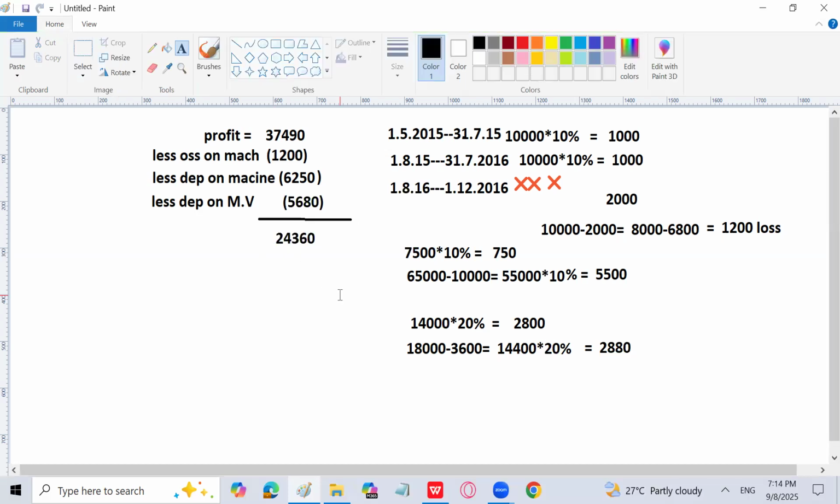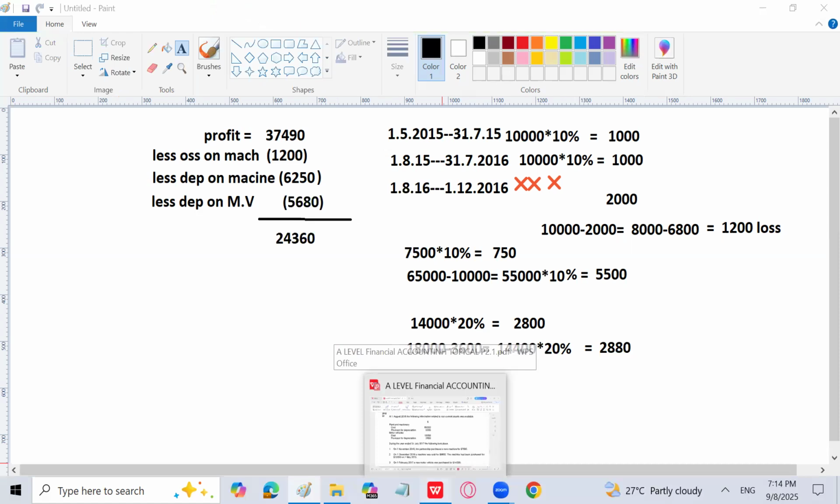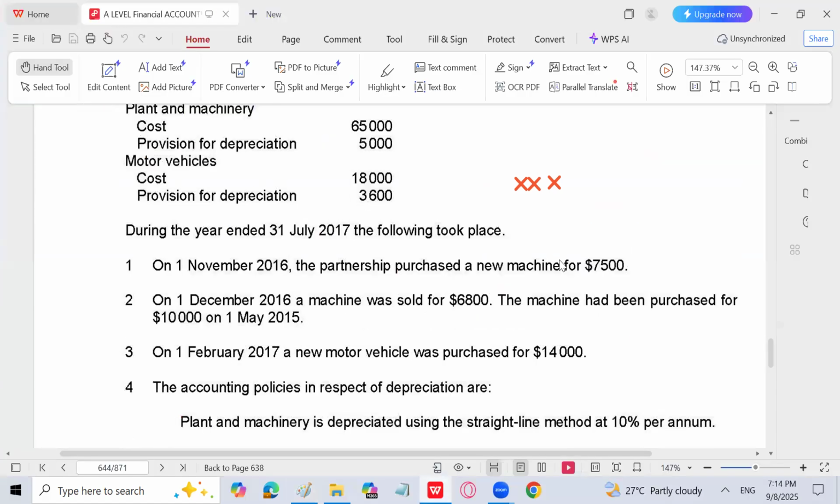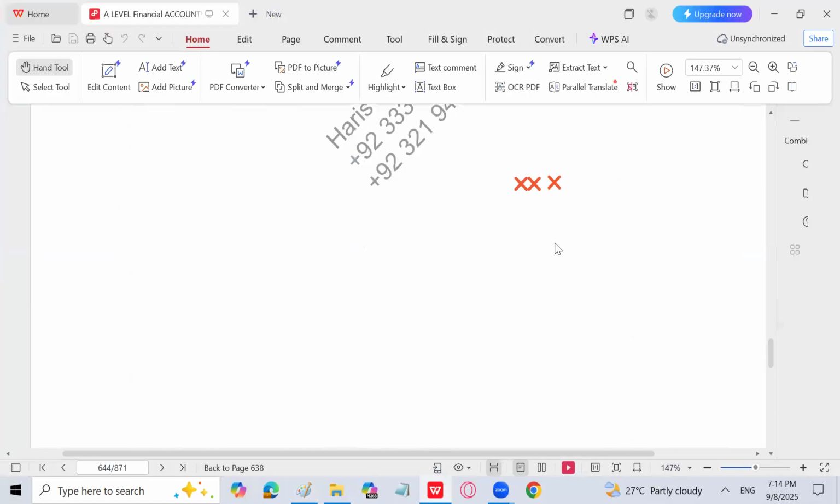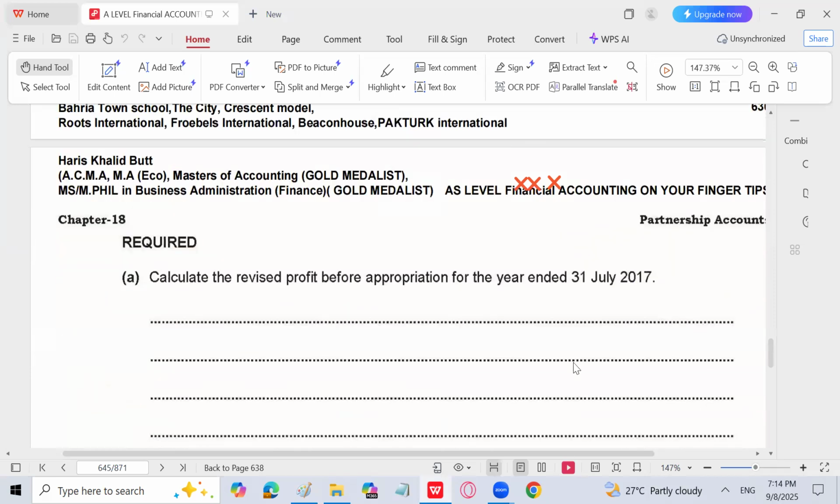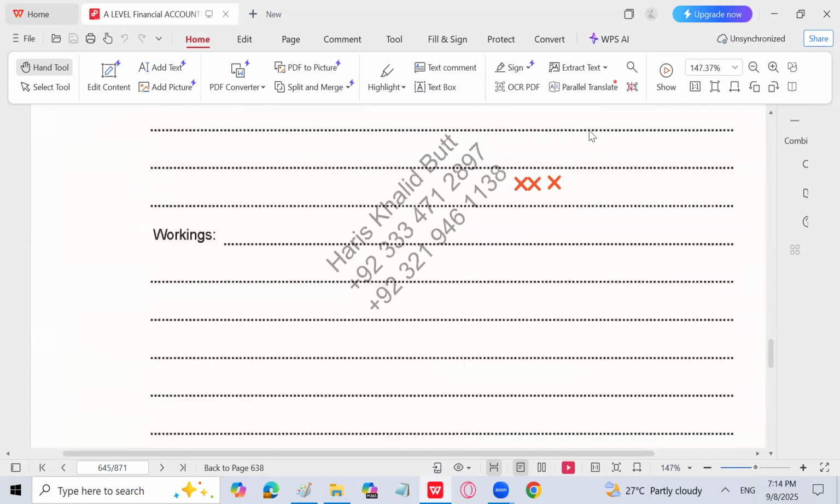Okay. Any problem till here? We are done with that. Now I will move forward. This is the part of the depreciation which has basically come in a question from the partnership. Next part is calculate the revised profit before appropriation. We are done with that.